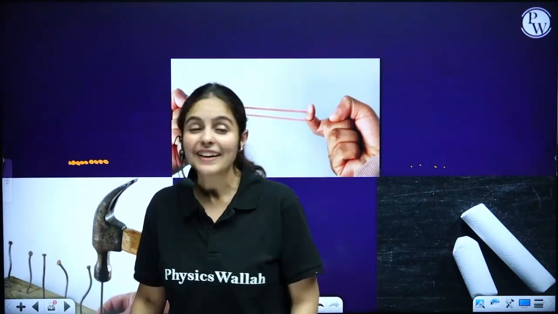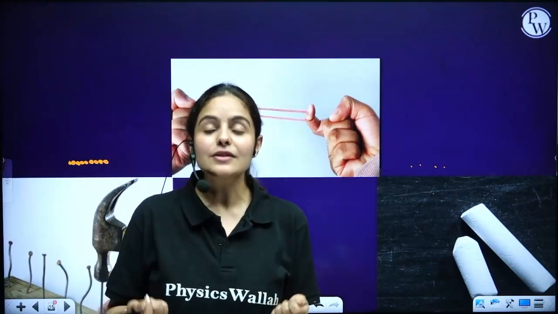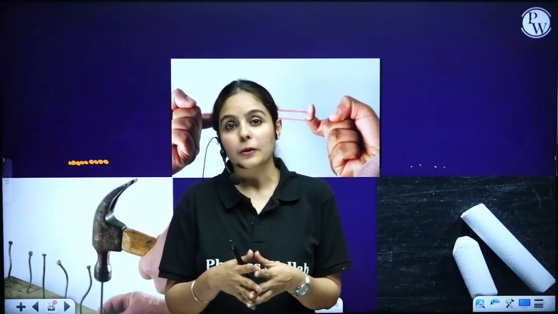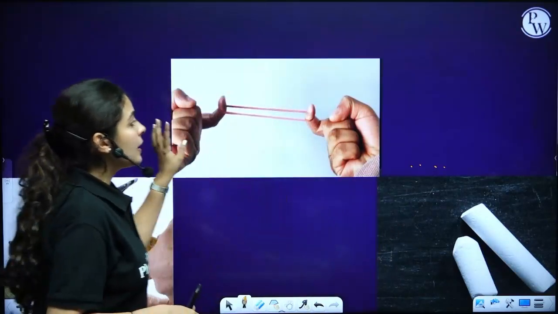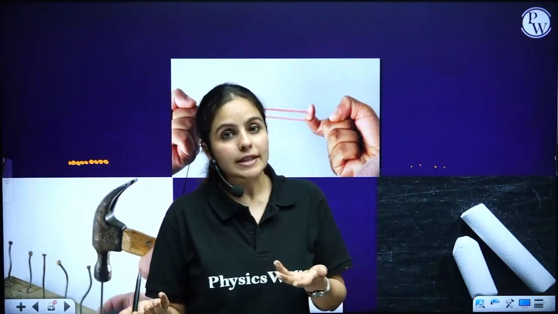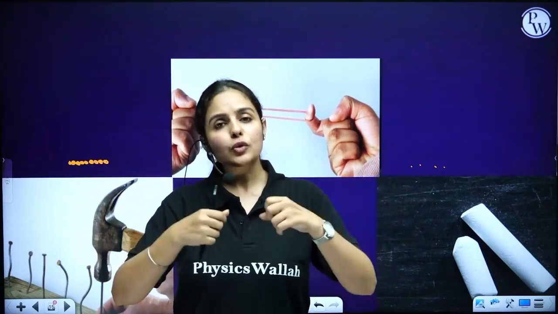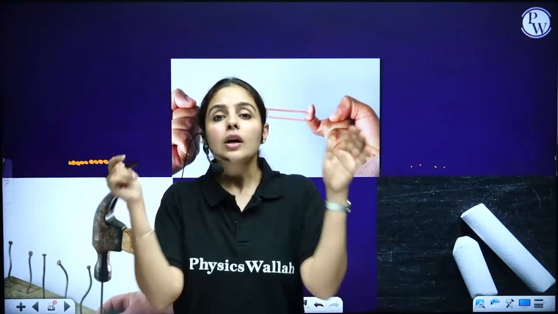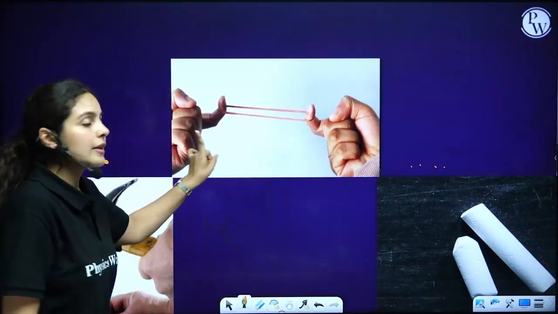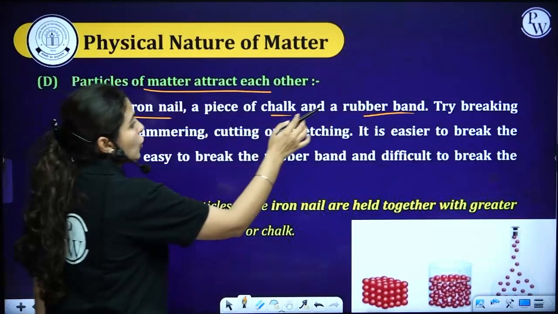Do you agree with me? Yeah. So it's the same in chalk. Chalk can be broken easily just because the particles of chalk are not too attracted to each other. In the case of a rubber band, it's a solid. Still, it can be stretched. It's one of the exceptional examples. But if you stretch it too hard, it will break. But if you stretch a rubber band and you leave it, right? If you release that pressure, it is going to regain its original shape, and hence we can say that it's a solid.